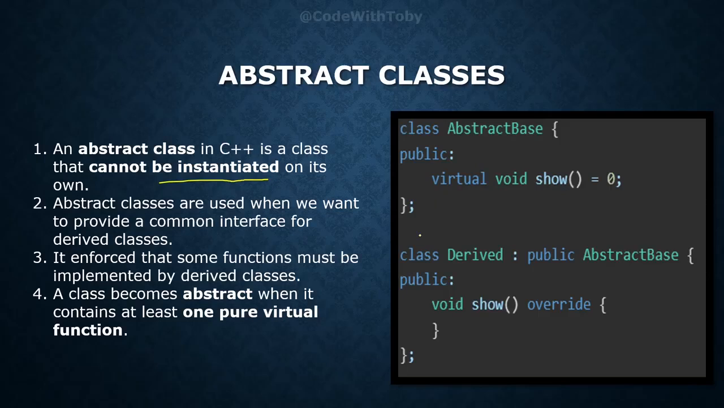Okay, so why do we use an abstract class? To create a common interface for derived classes. What will we get by doing that? We are enforcing some functions that must be implemented by derived classes. And we already discussed this point, where a class becomes abstract when it contains at least one pure virtual function.